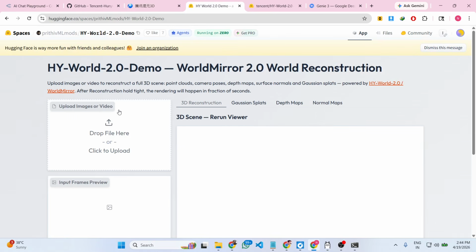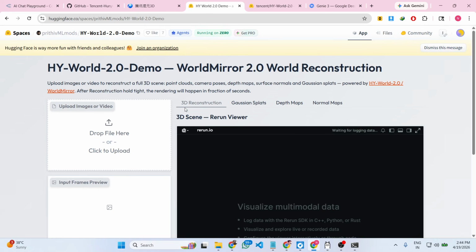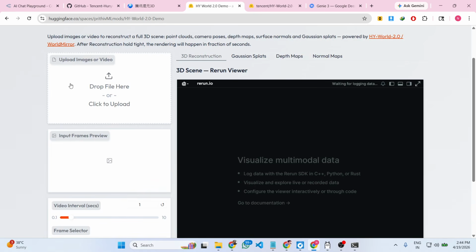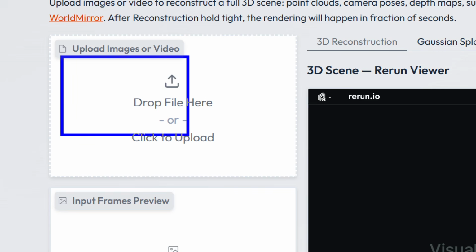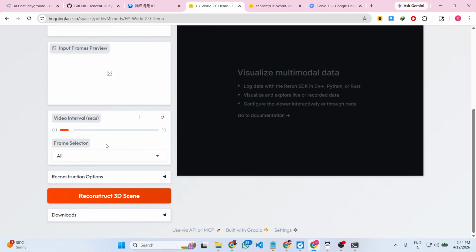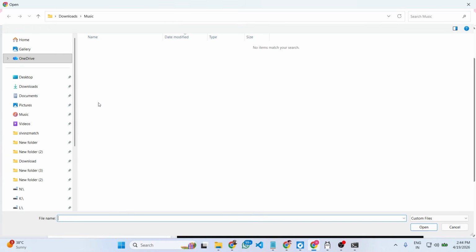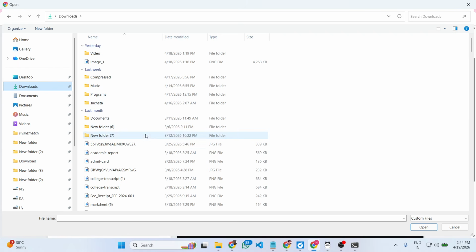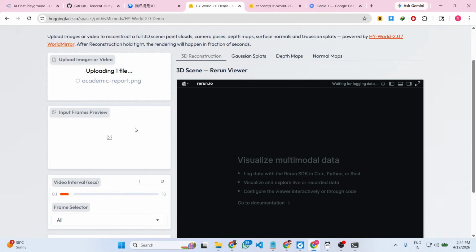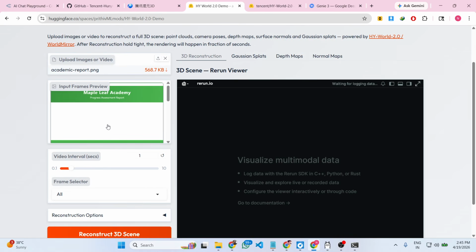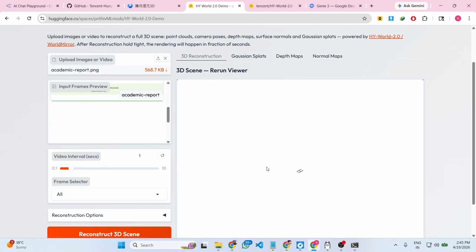So here an application is made directly. You can upload your own images or video input frames as well. So if you have any image, you can select that image and reconstruct the 3D scene.